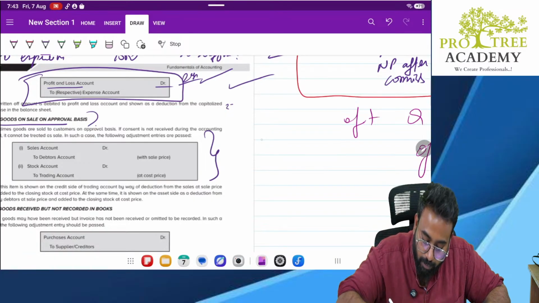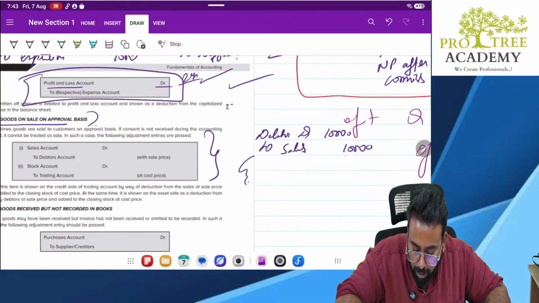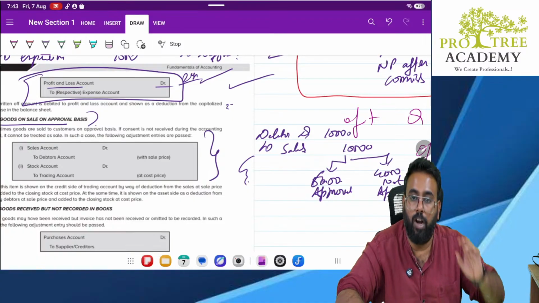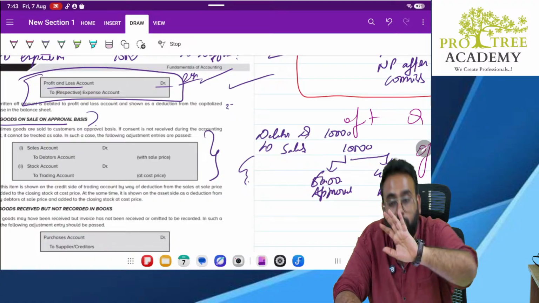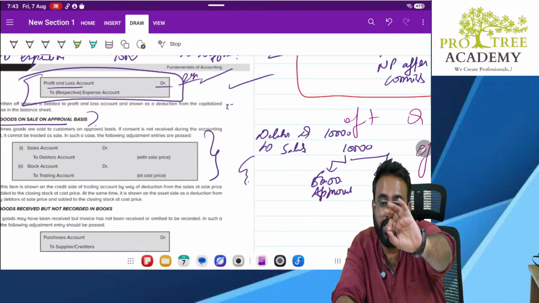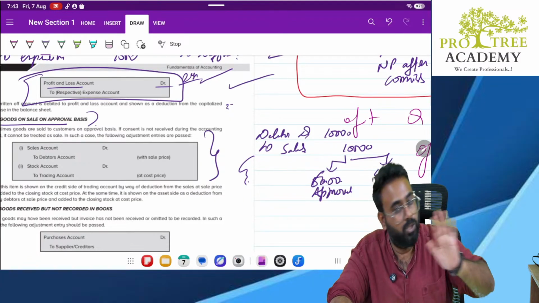By year end, say for example, you sent goods worth 10,000, out of which by year end you received approval for 6,000. So 6,000 worth of goods are approved. The remaining 4,000 is neither approved nor rejected. That means approval may happen, approval may not happen. So you don't know. Correct? But you have already recorded the sales. But what is actually sales? Sales is only 6,000. Why? The remaining 4,000 is neither approved nor rejected, so it is not our sales.